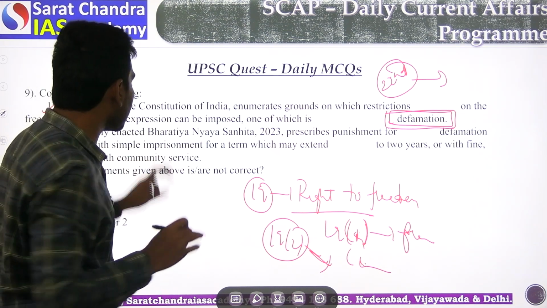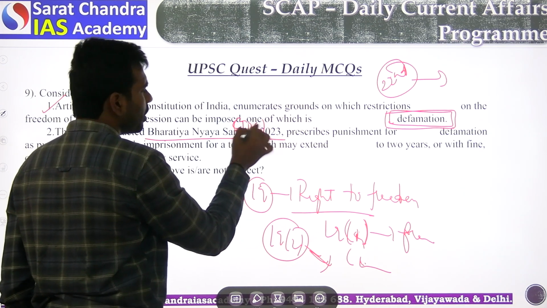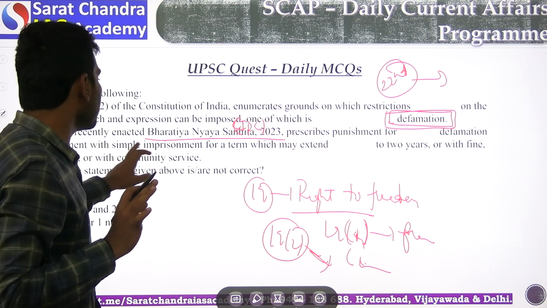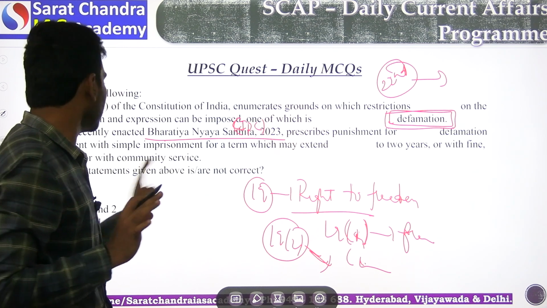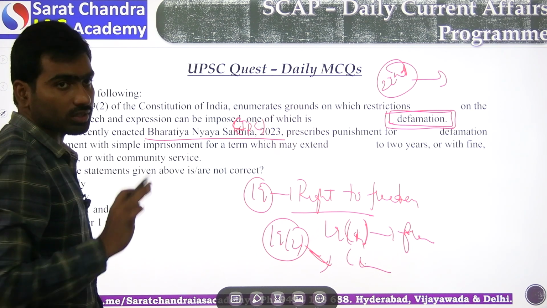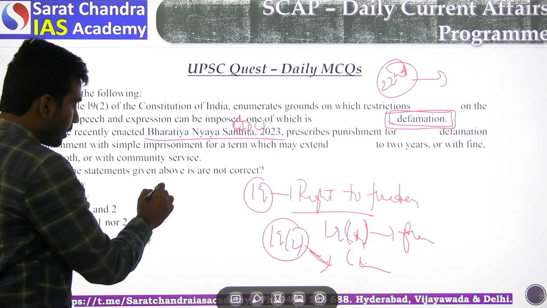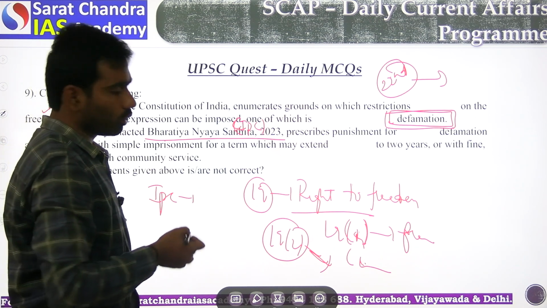The recently enacted Bharatiya Nyaya Samhita, which replaced the Indian Penal Code, prescribes punishment for defamation as simple imprisonment for a term which may extend to 2 years, or a fine, or both, or community service. Yes, recently the IPC was replaced with the Bharatiya Nyaya Samhita Bill 2023.